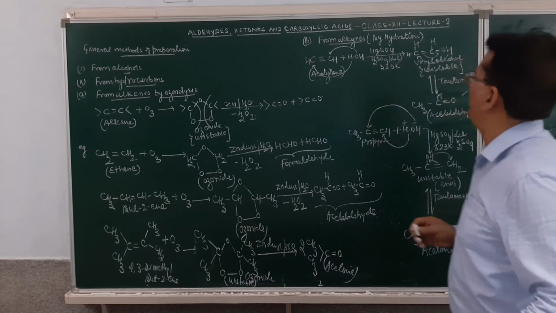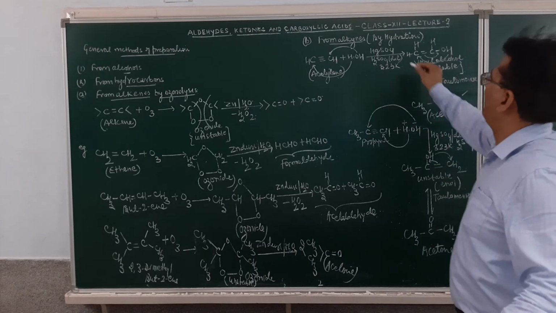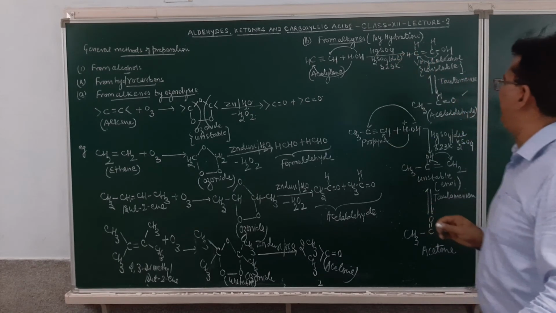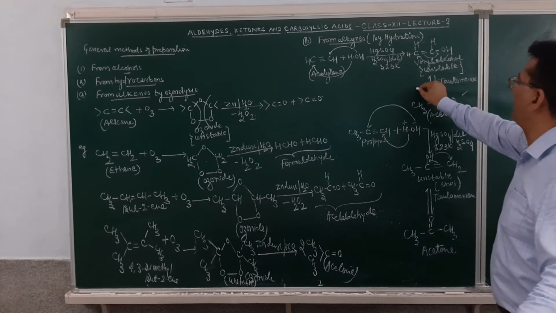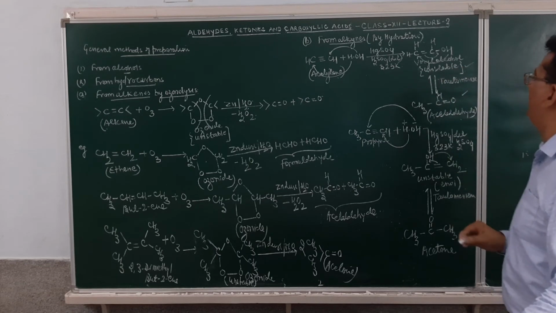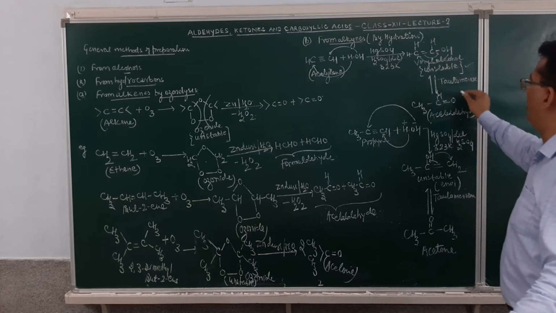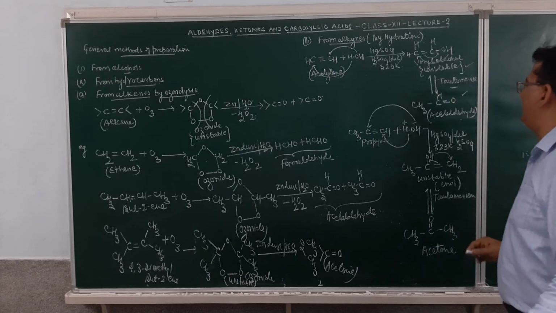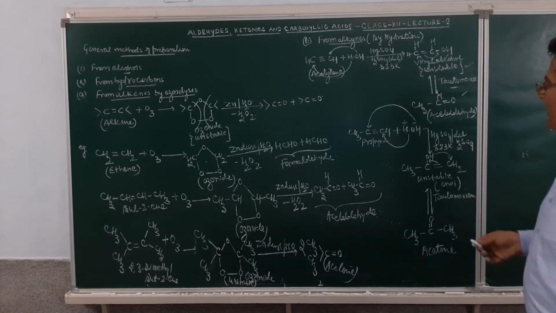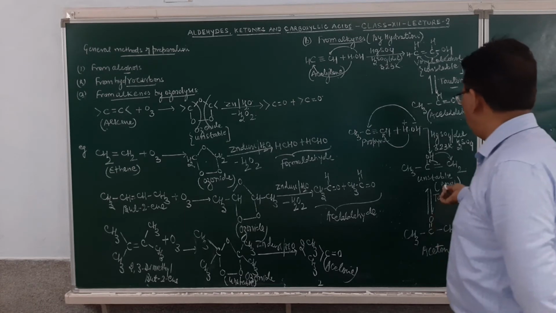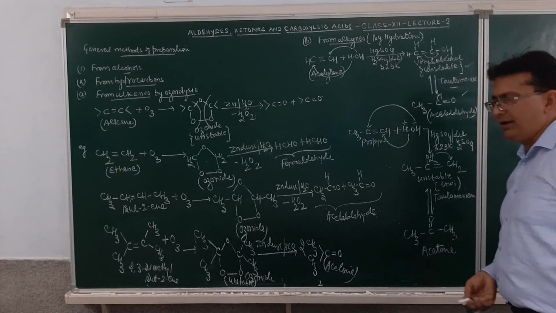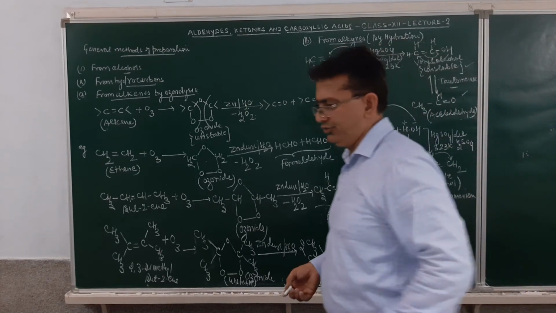Acetylene on hydration with water in presence of mercuric sulfate and dilute sulfuric acid at the temperature of 323 Kelvin will form unstable enol, which is vinyl alcohol, which will undergo the process of tautomerism to form acetaldehyde. Similarly, propyne will form unstable enol, which will result in the formation of an acetone molecule.